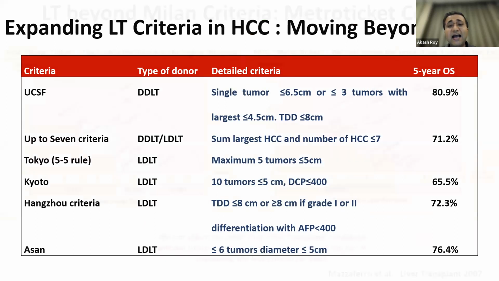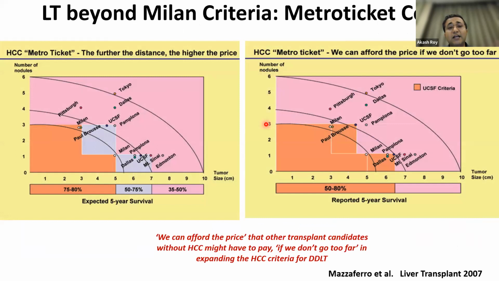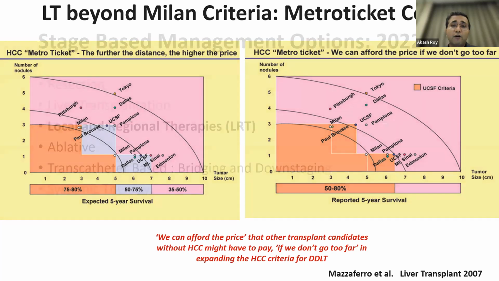So you can go up, but as you go up more and more and try to expand and do larger tumors or multiple tumors, you suffer from something called the metro ticket concept: you can keep on increasing that tumor size, but that would come at a cost to you of high rates of recurrence. So what we have settled on today in most of the transplant centers, the classical criteria, is Milan. Maybe in some transplant centers, they would go up to UCSF, but not beyond that.